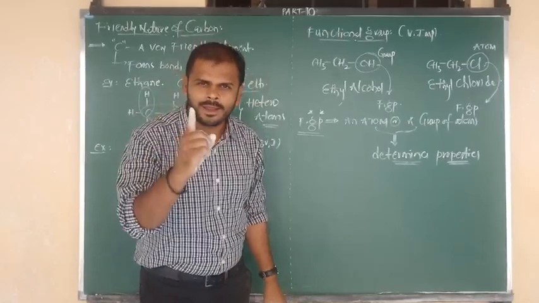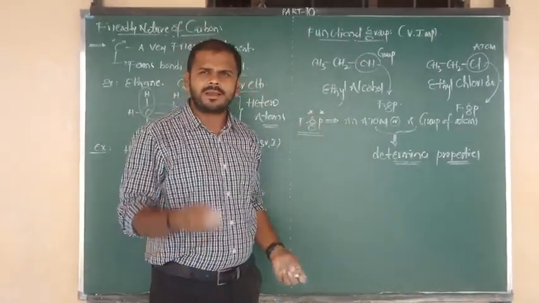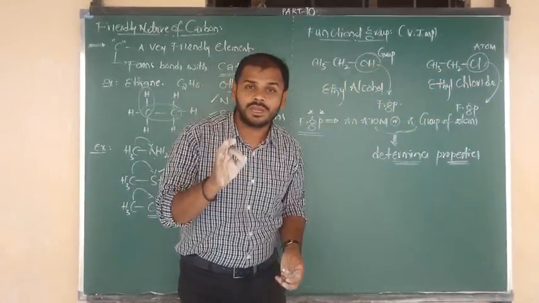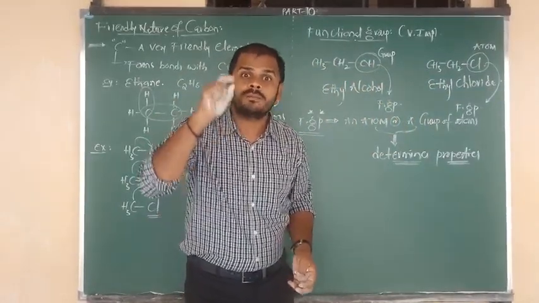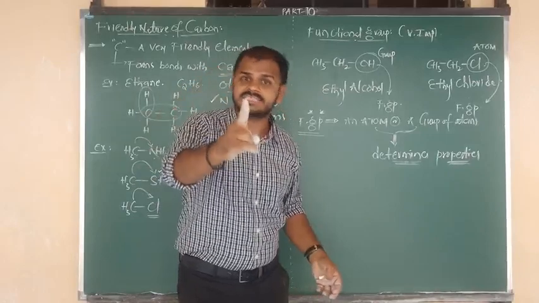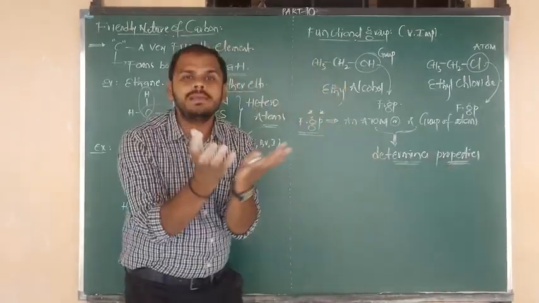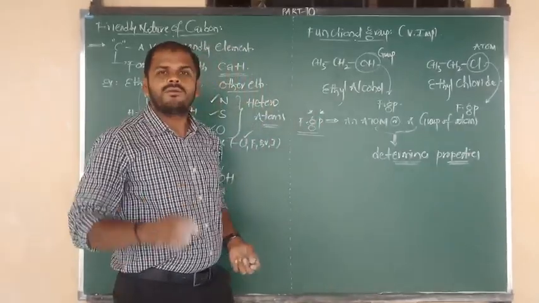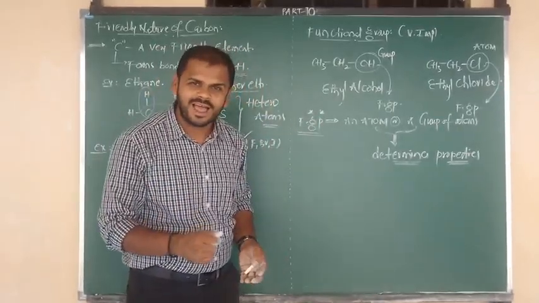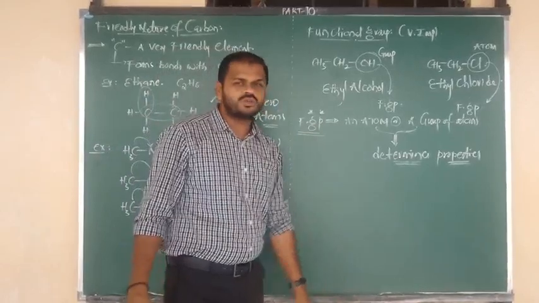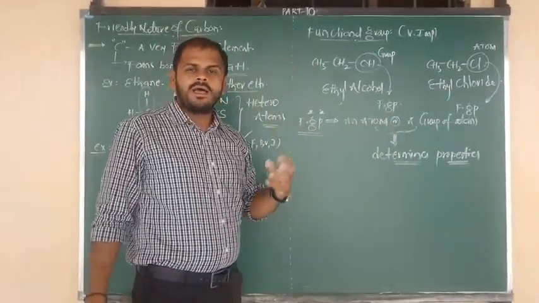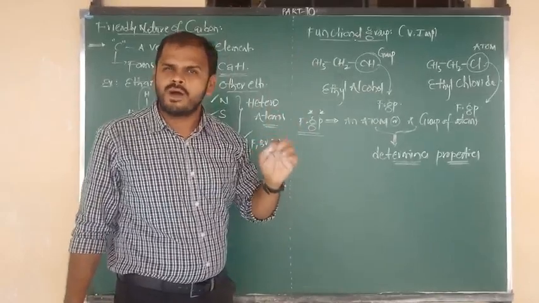So in one sentence, a functional group may be an atom or a group, but the condition is that it should decide the properties of the organic compound. Such particular atoms and groups we call functional groups. Now I am going to give you the examples of functional groups along with their molecular formulas.